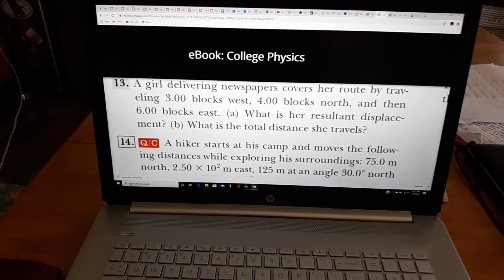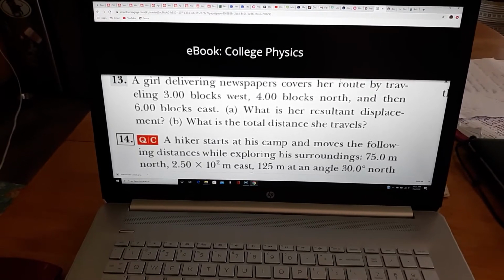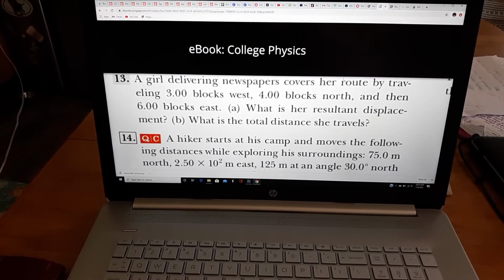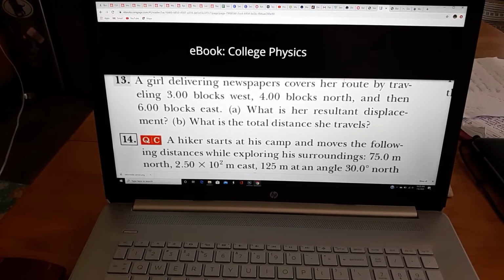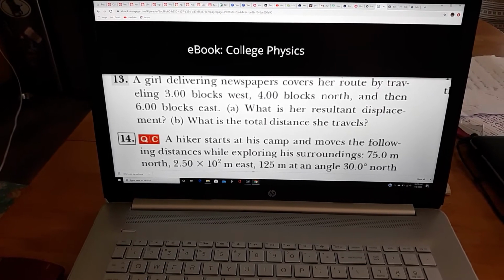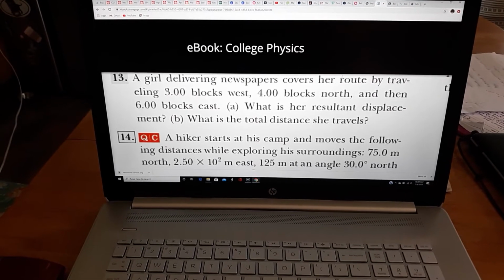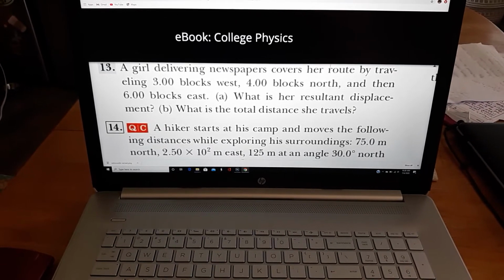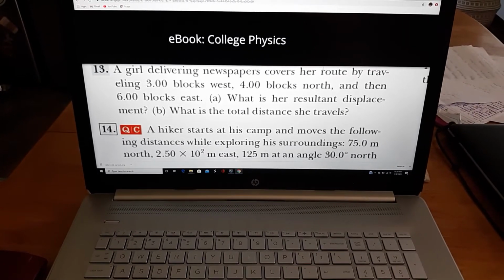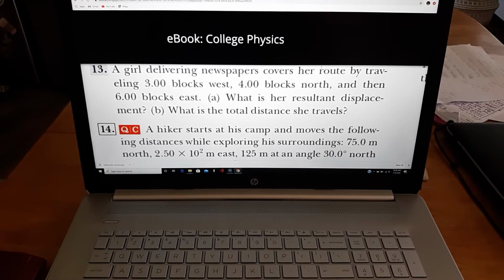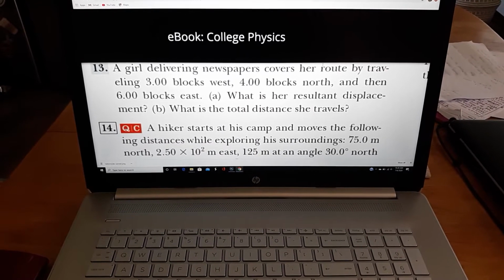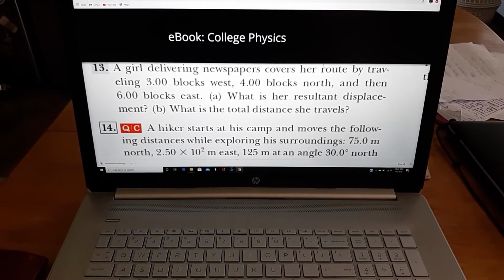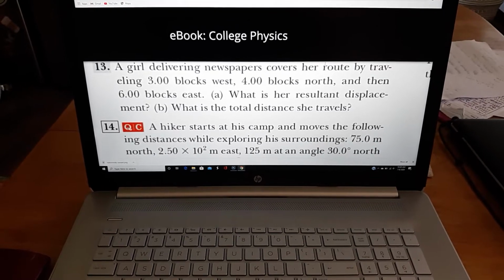But there are some problems in particular in your summer assignment that I know will be difficult, 17 and 19 in particular, but I want to start off doing number 13. Number 13 is a very manageable problem. It'll introduce us to the concepts of vector addition as well as the difference between displacement and distance. The textbook that we're using is College Physics by Serway and Vuille. Those are the authors, and it's the 10th edition. So let's get right into it.